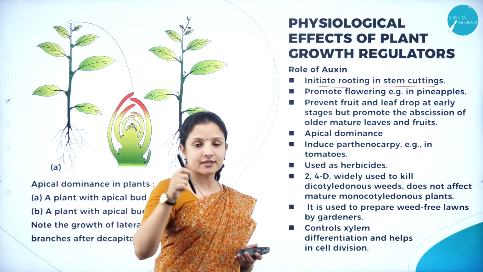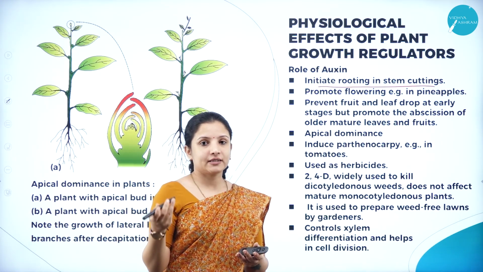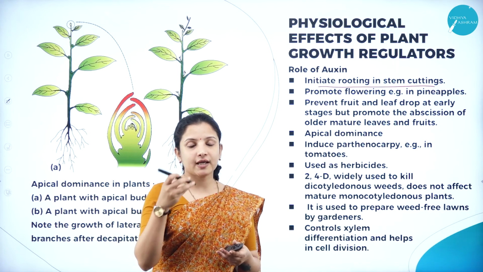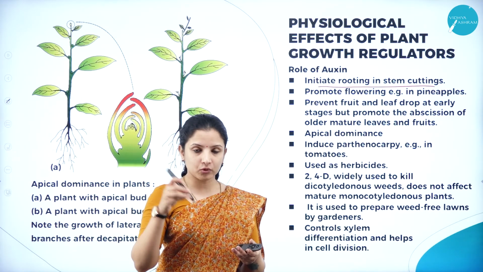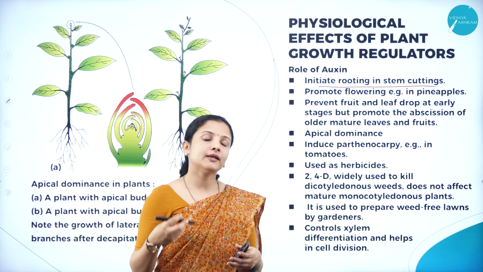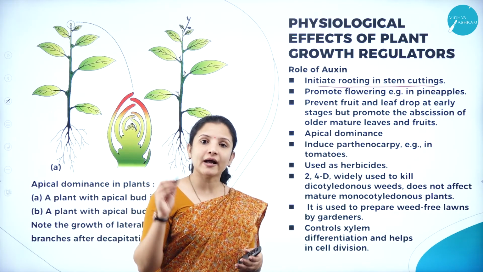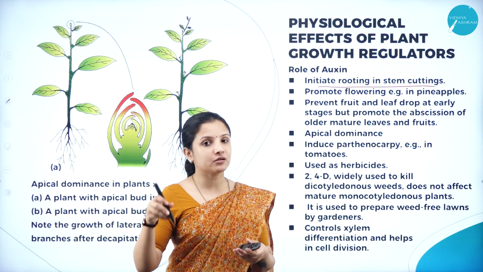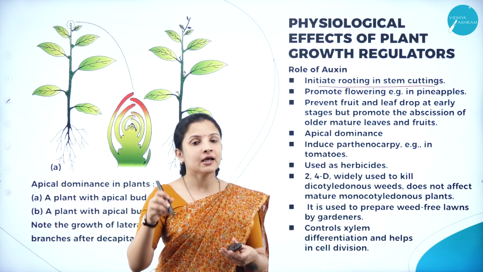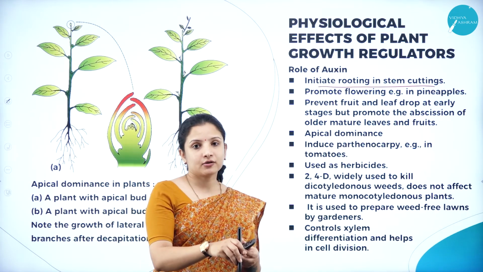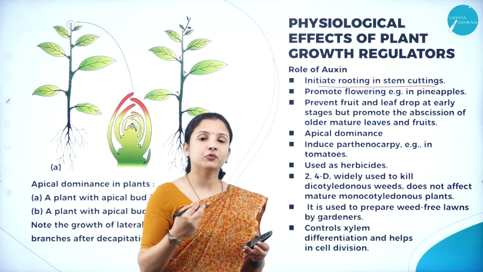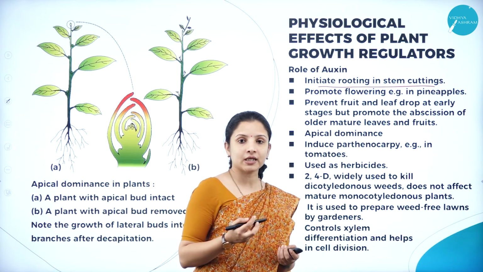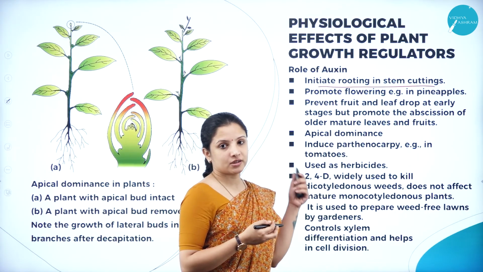So if you take a stem, for example rose, and you want to propagate rose, you take a stem cutting of the rose and put it in the soil. If you want that stem to root properly, you can add auxin. Or before planting it, you can dip the stem part into the auxin and then plant it in the soil. Therefore it will increase the rooting of that particular plant. So to initiate rooting in stem cuttings, auxins are used.